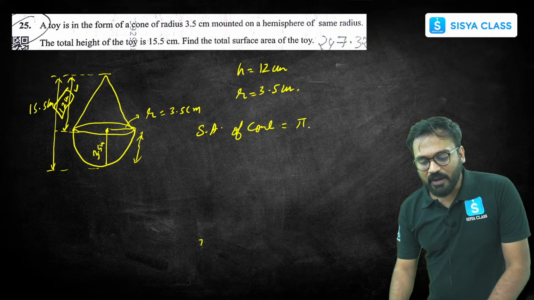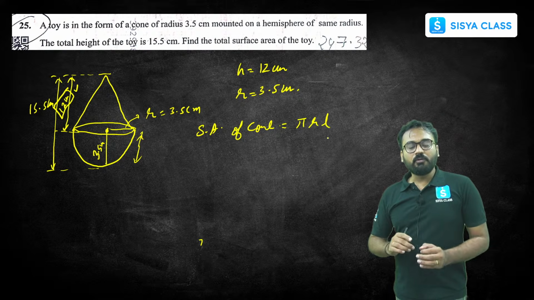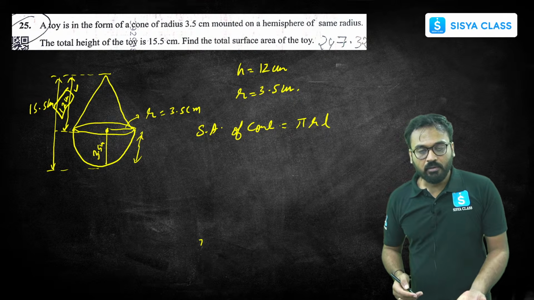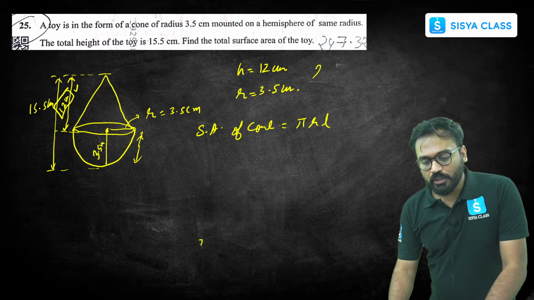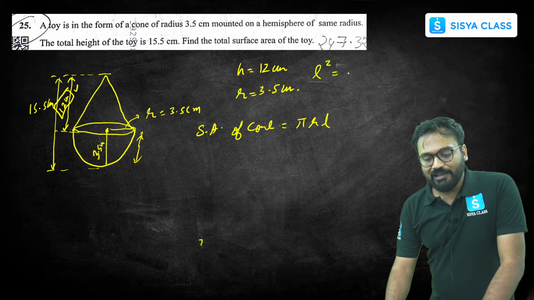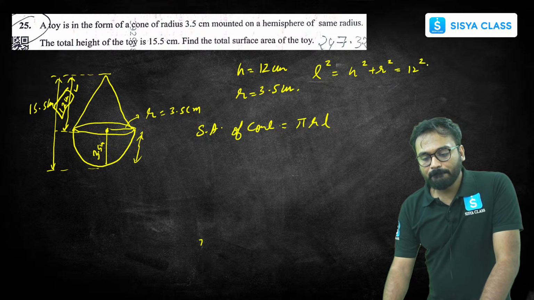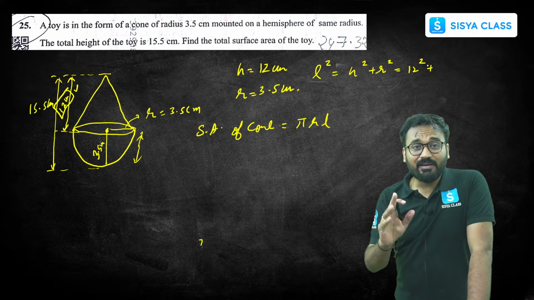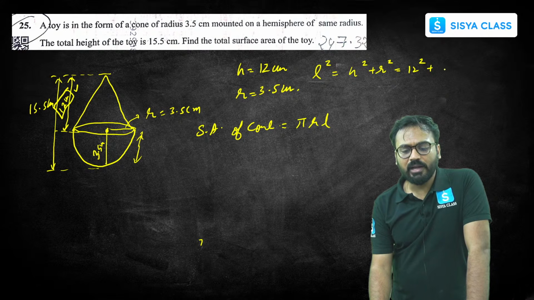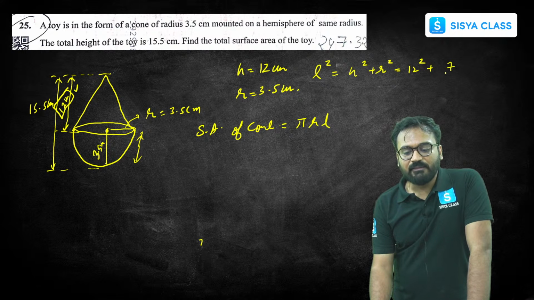Curved surface area of the cone will be pi RL. Now to find out pi RL, we need to know what L is. To find L, you know the relation: L square is equal to h square plus r square, which will come out to be 12 square plus r square. Let me write it down in a better way: 7 by 2 the whole square.